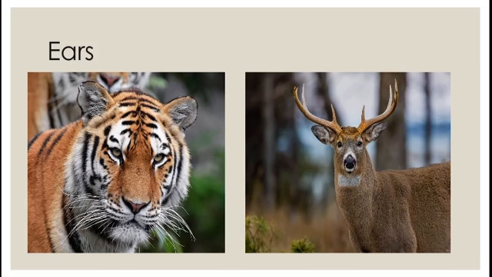Animals like rabbits and deer have ears which can turn in different directions. Like in this picture, you can see that a deer has its ears at the side. Why is that? That is because they can hear the footsteps of the tiger so that they can escape from being chased. They have very sharp ears. If anyone is hunting for them, they can hear it very well by their footsteps.